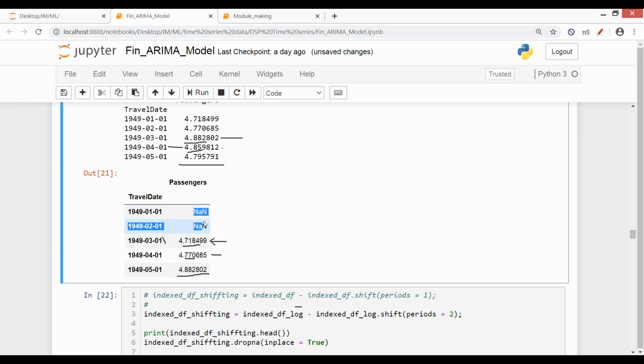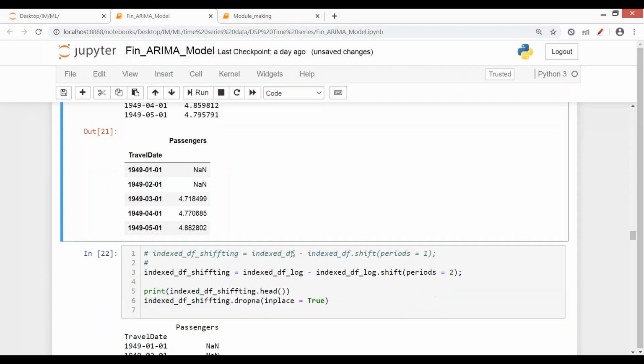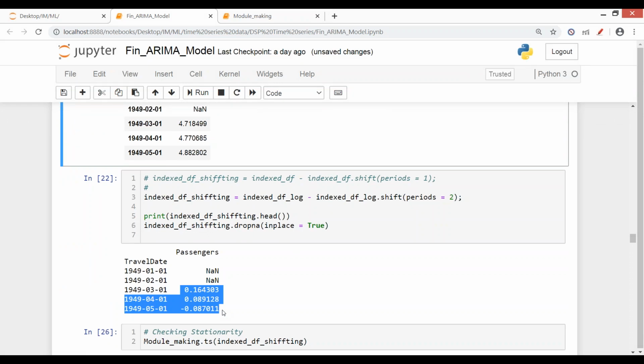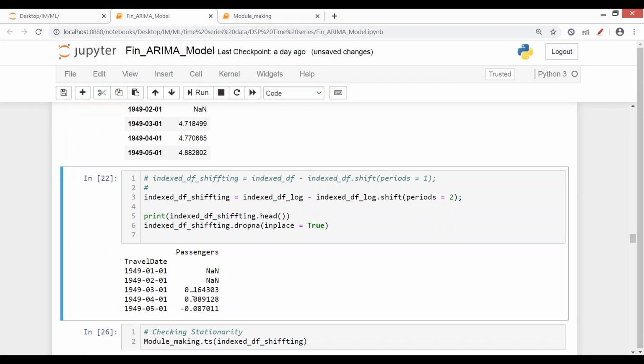So we have gotten 2 NaN values. So the initial values will be NaN. That is what is done here. So values were subtracted here, and these are the results which we have gotten, and these are the NaN values. Okay. So this is when you want to do differencing.